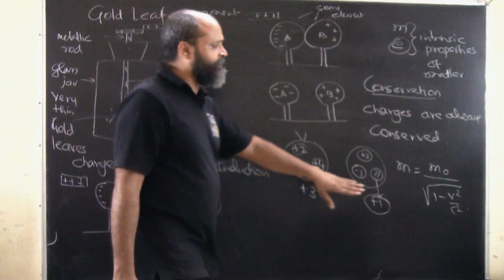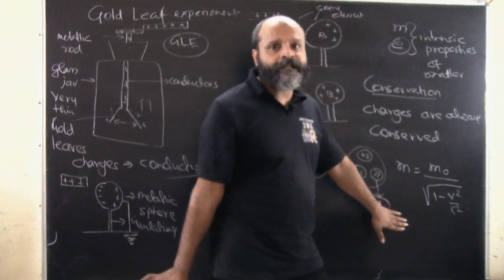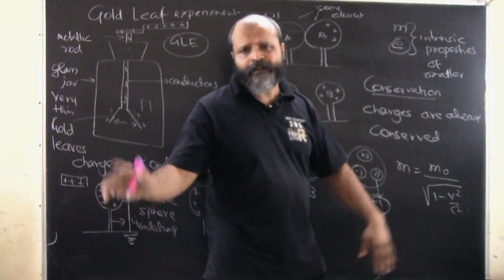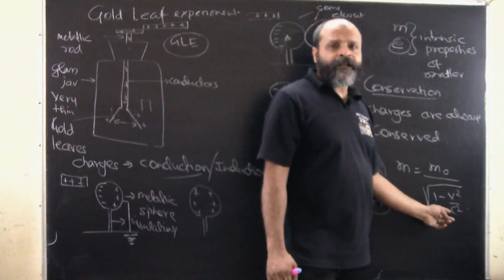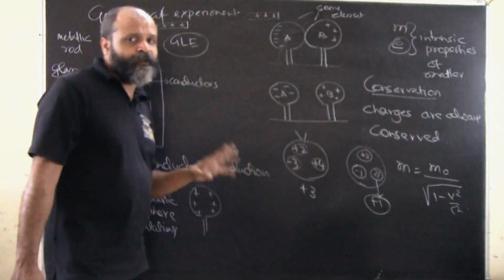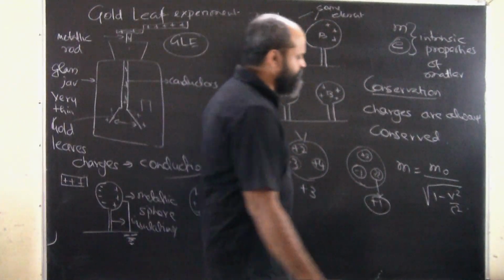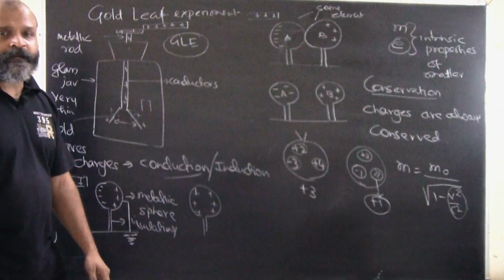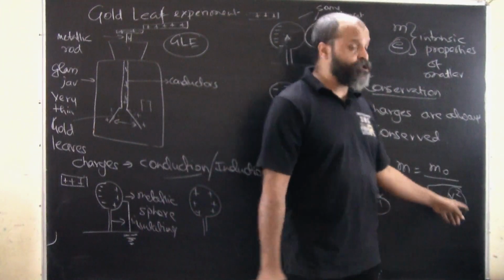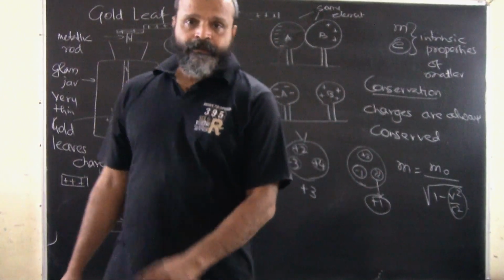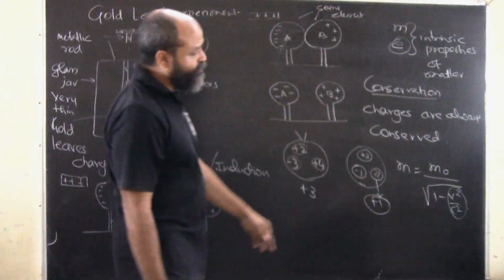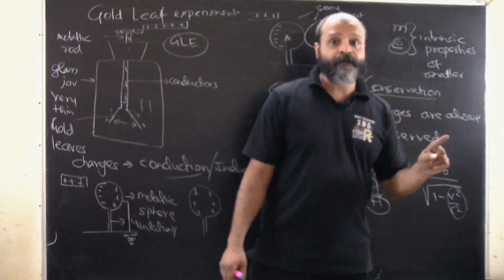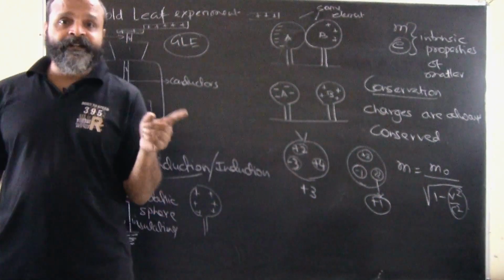So this factor is nearly 0, a negligible effect. But if the speed increases to a significant amount, then you will see a change in the mass. So this is the mass of the body and this is its rest mass, the mass of the body when it is at rest.